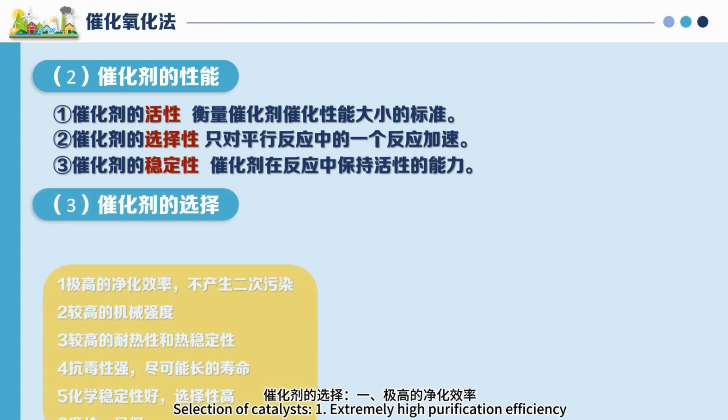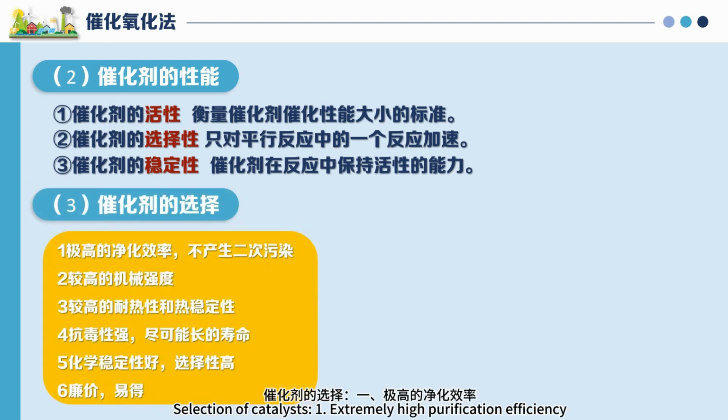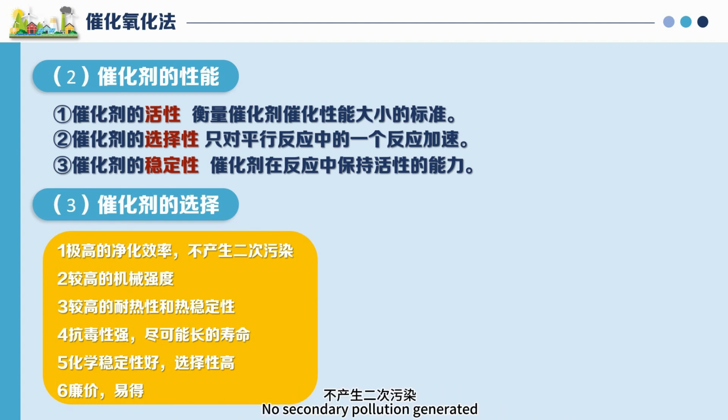Selection of catalysts. 1. Extremely high purification efficiency, no secondary pollution generated. 2. High mechanical strength. 3. High heat resistance and thermal stability. 4. Strong resistance to toxicity, longest possible lifespan. 5. Good chemical stability, high selectivity. 6. Cheap and easy to obtain.